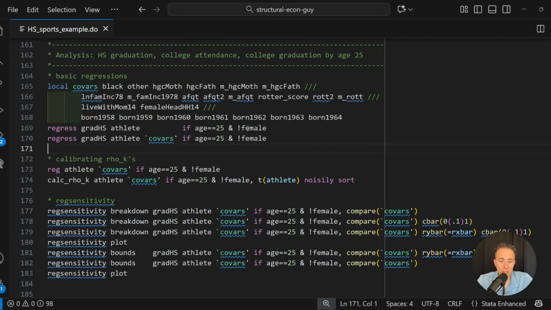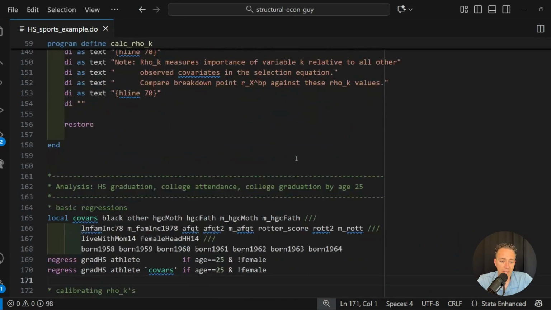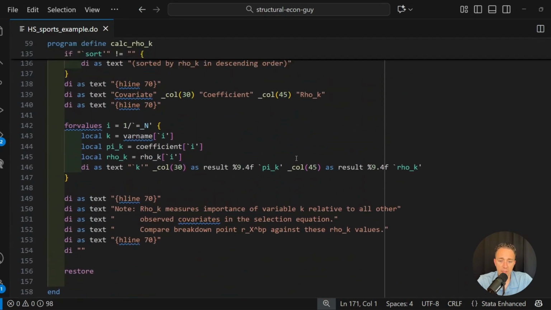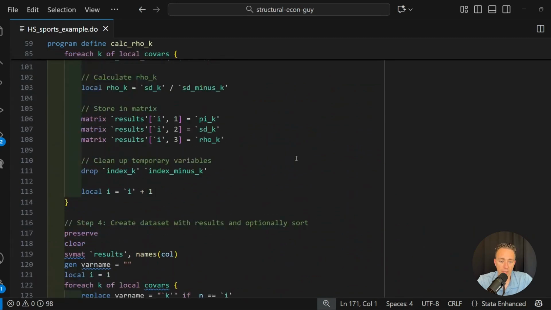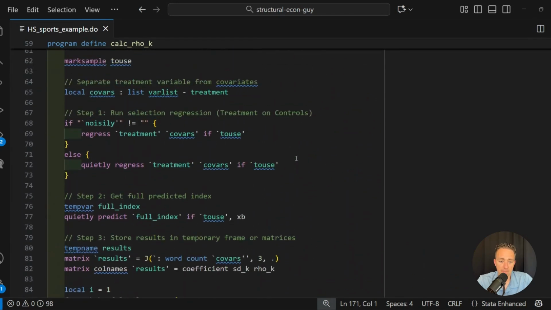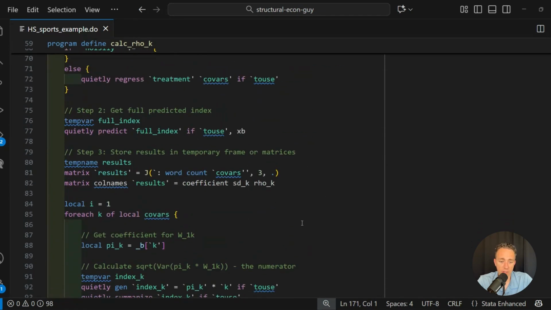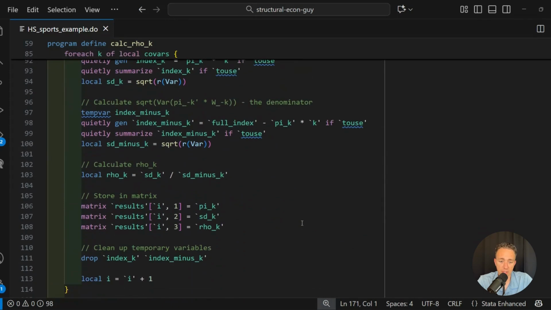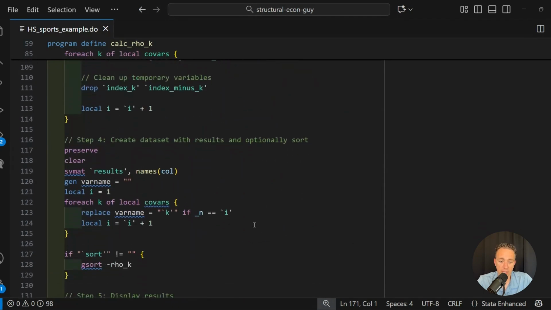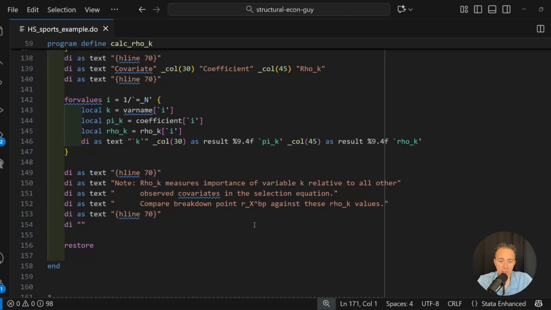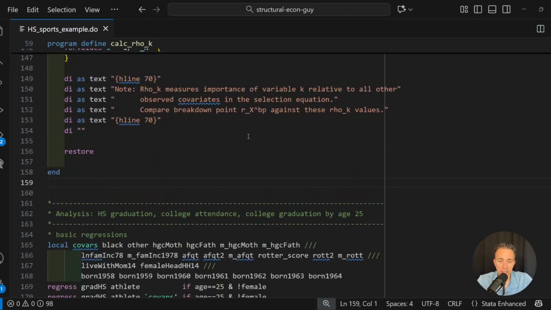And then we also want to calibrate these rho Ks the way that I showed you before. And so for that, I actually had Claude AI vibe code me a program that would easily do that. So I'll make this code available alongside this video. And so you can go through that if you want, but basically it's just implementing the code for that, but it ends up taking like 70 lines of code to do it. But I inspected it, and it seems like it's doing what it should be doing.